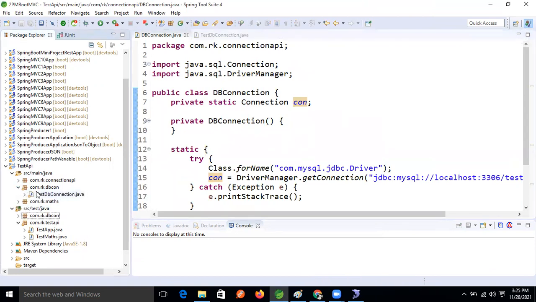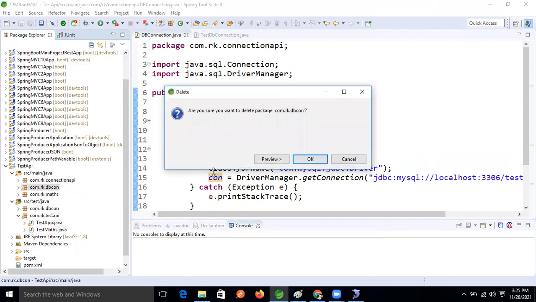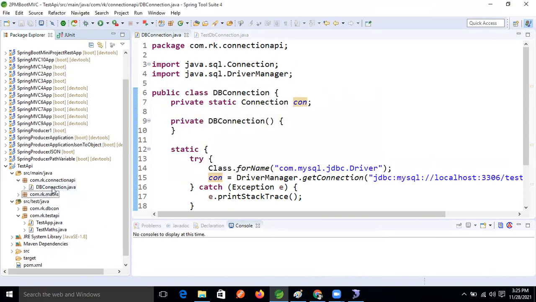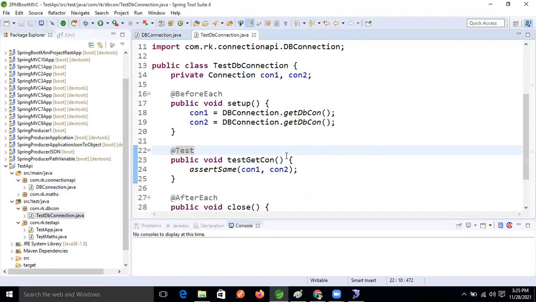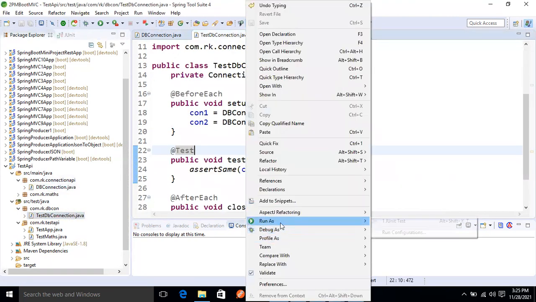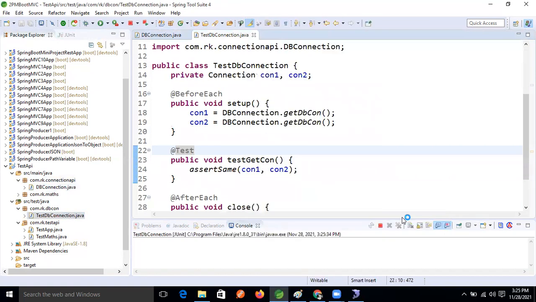This is the DB connection, no? Delete this one, no need. Yeah, this is the test API. Fine. And this is our test DB connection. Fine. Now right click, run as JUnit.